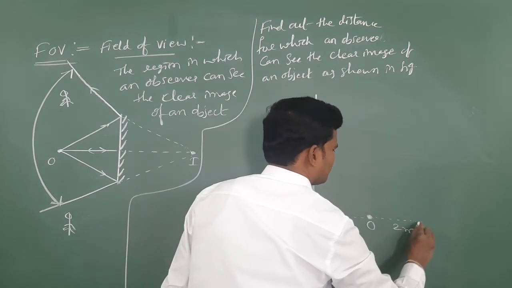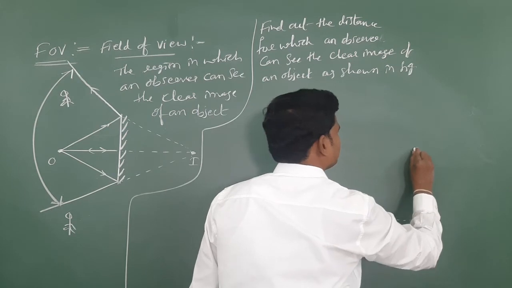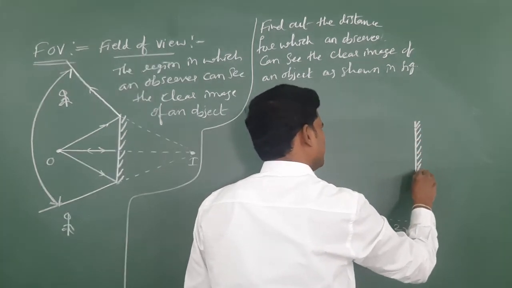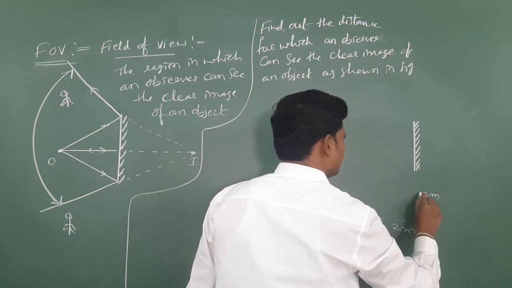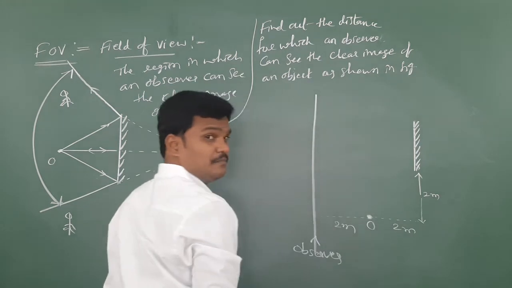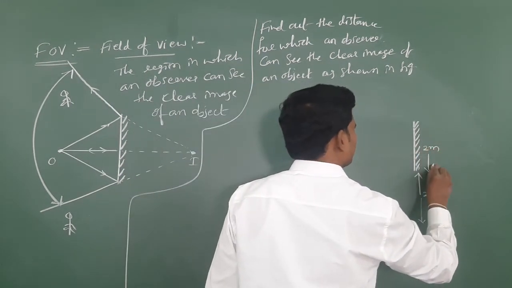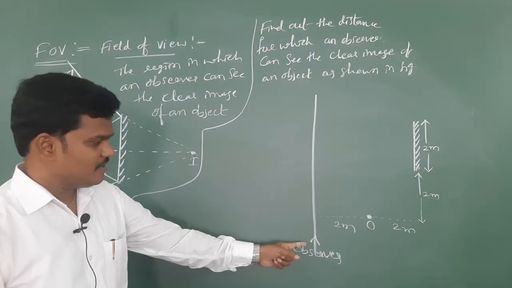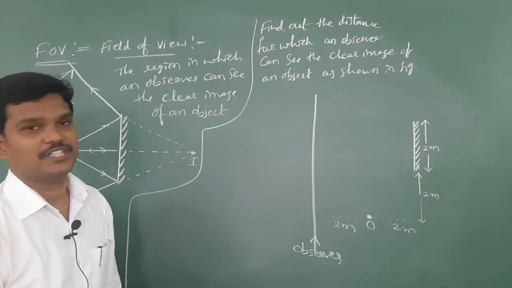Some more 2 meter, and at 2 meter of height, some mirror is placed. They gave this diagram. Right now I am taking an easy number. Mirror is at a height of 2 meter. Length of the mirror is also 2 meter. Now let us check how much he has to move to see the clear image of the object.